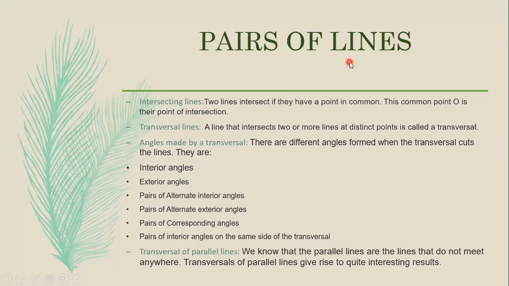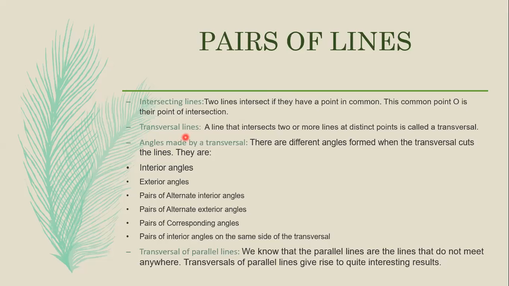Next is pairs of lines. Here, just as we have learned the types of angles, even here we have some pairs of lines. So what is that? Let us see. Intersecting lines. These we have already studied in previous classes. What do you mean by two lines intersecting? They have a point in common. This common point O is their point of intersection. So that means when two lines meet at one point, that common point is the point of intersection of the intersecting lines.